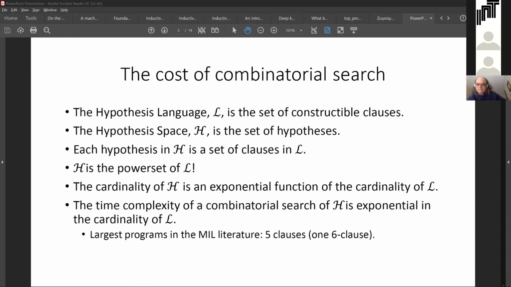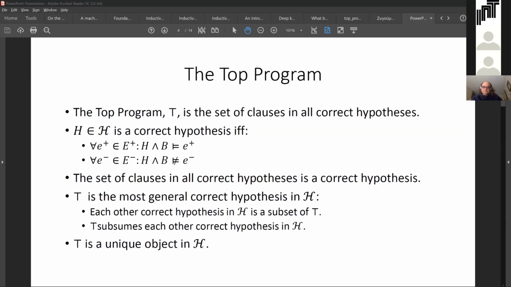So clearly, we would like to avoid a potentially expensive search of the hypothesis space, but what alternative is there to a search? One alternative is to construct a unique object that is a correct hypothesis, but this is possible only provided that such an object exists and that it is constructible. Well, it turns out that this is the case for meta-interpretive learning. Our paper reports the discovery of a unique object in the meta-interpretive learning hypothesis space, which we call the top program.